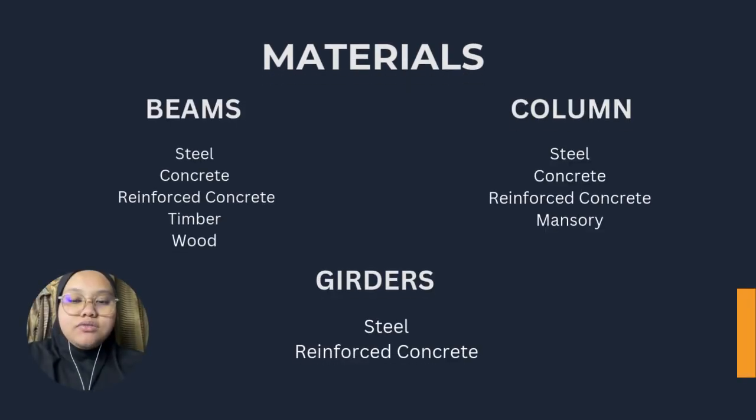Lastly is the material that we use. For the beams, the materials that we use are steel, concrete, reinforced concrete, timber, and wood. For the columns, the materials that we use are steel, concrete, reinforced concrete, and masonry. Lastly, for the girders, the materials that we use are steel and reinforced concrete.